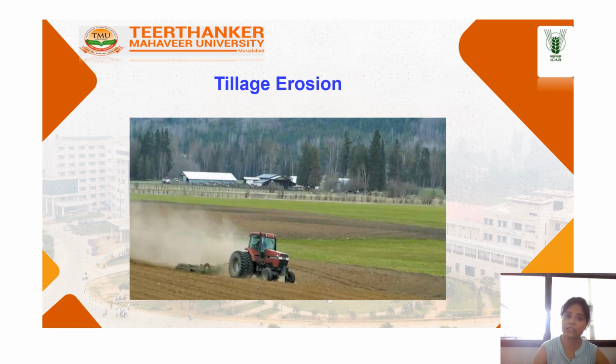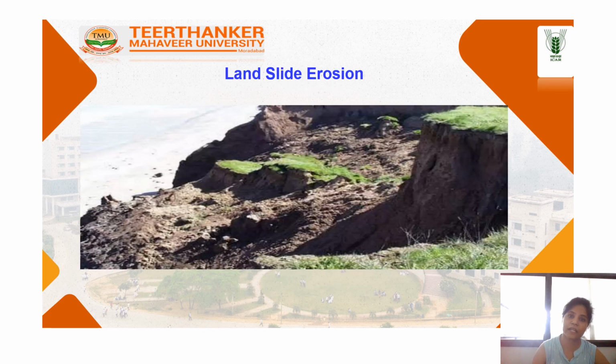Next is tillage erosion. Tillage erosion is defined by the Soil Science Society of America as the downslope displacement of soil through the action of tillage. It is easy to visualize that when tillage operations are conducted in the upslope direction, forward soil movement will be less than when they are conducted downslope. This is the tillage operation.